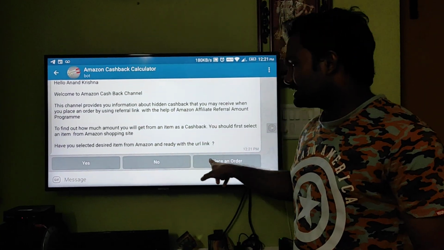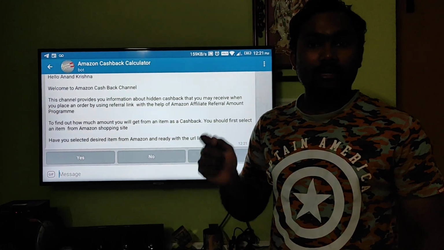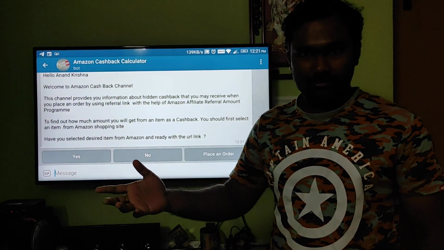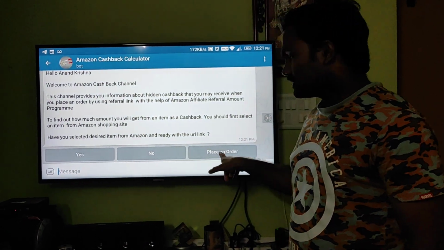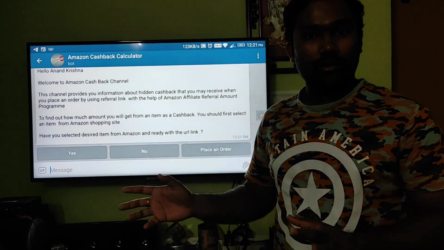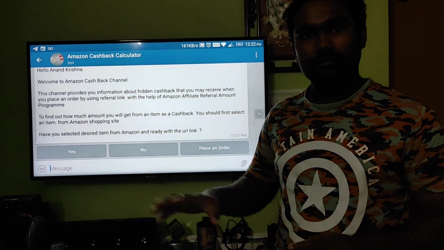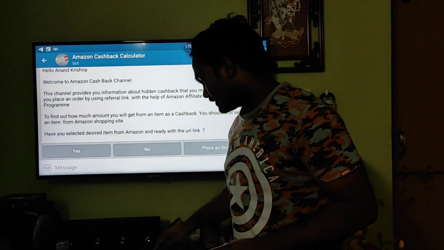Here there are three buttons. The first button will help you when you have the link of the item you are going to purchase, when you have already selected the item. Otherwise, click on the no button. The third one is for when you have finalized your product and you know how much cashback you are going to get, then come here and place an order. So for the first option, click on the yes button.